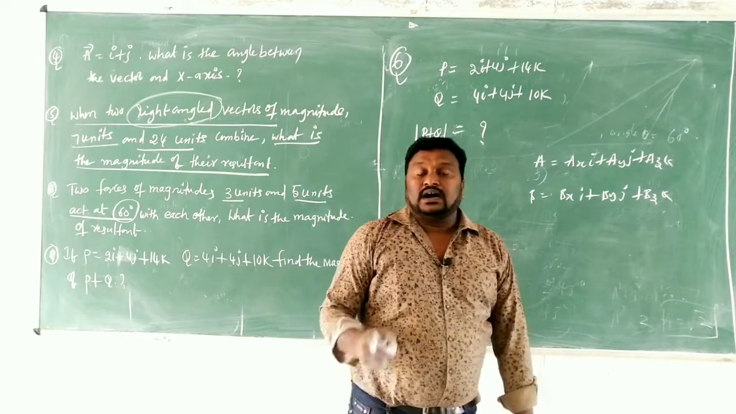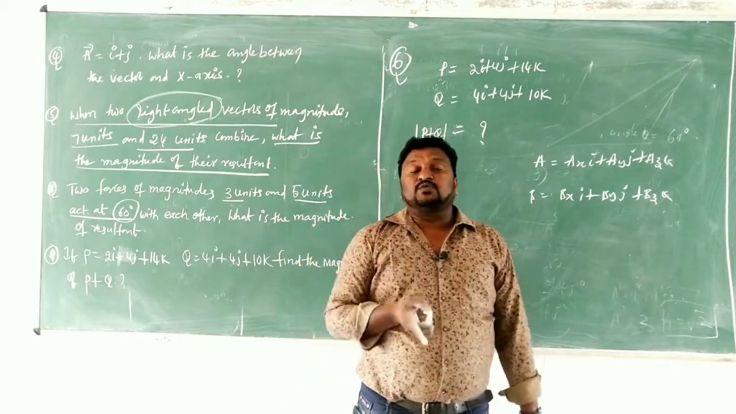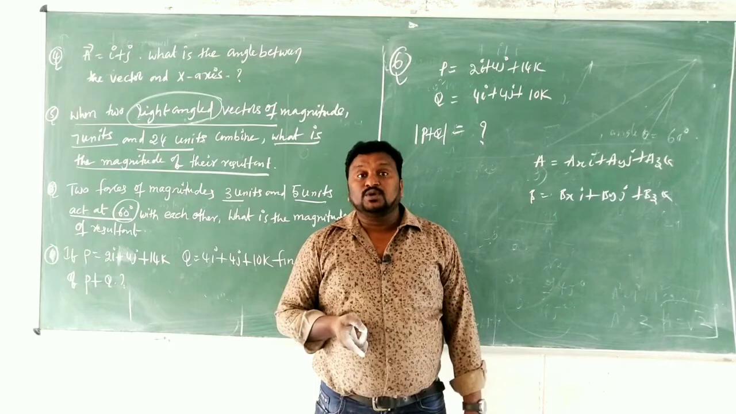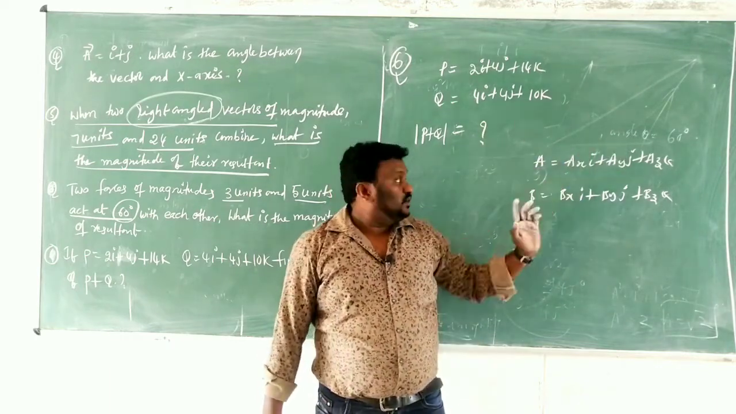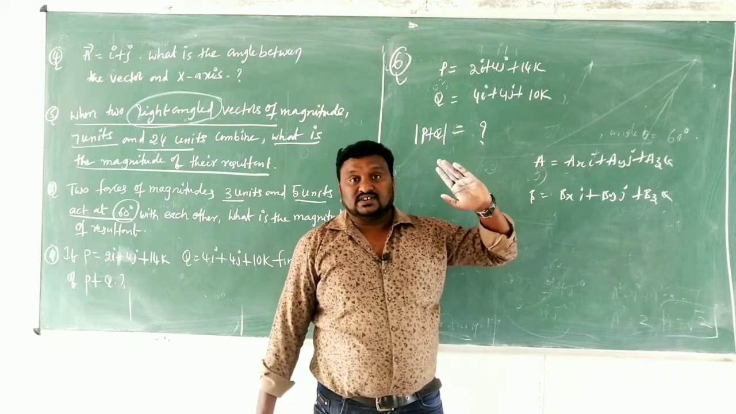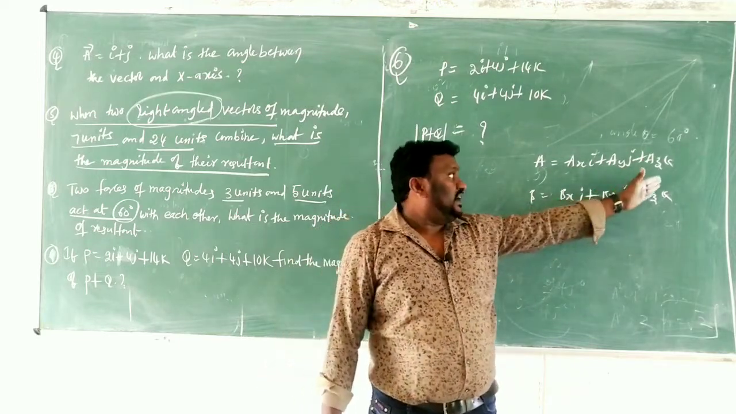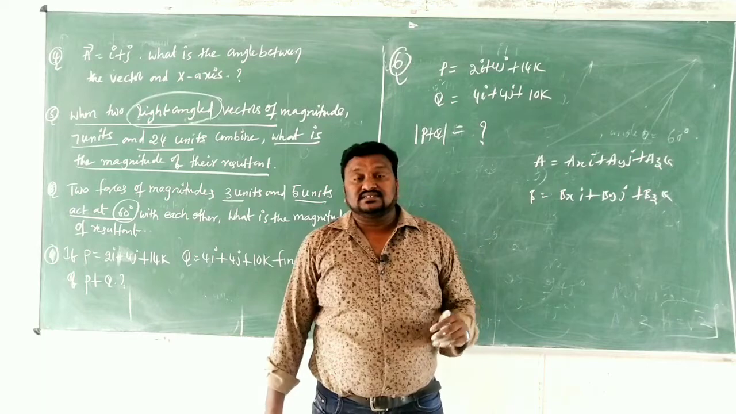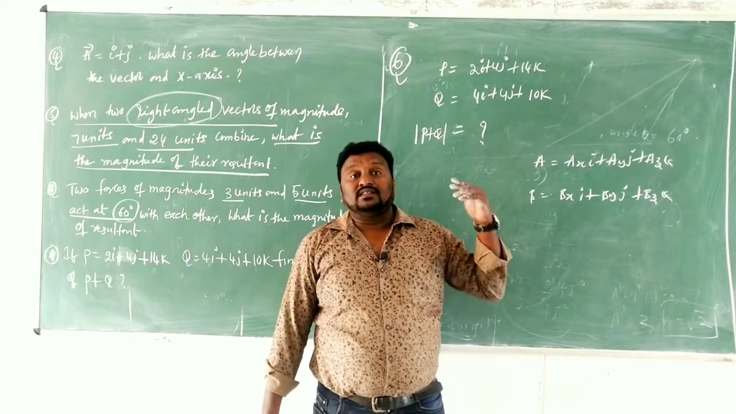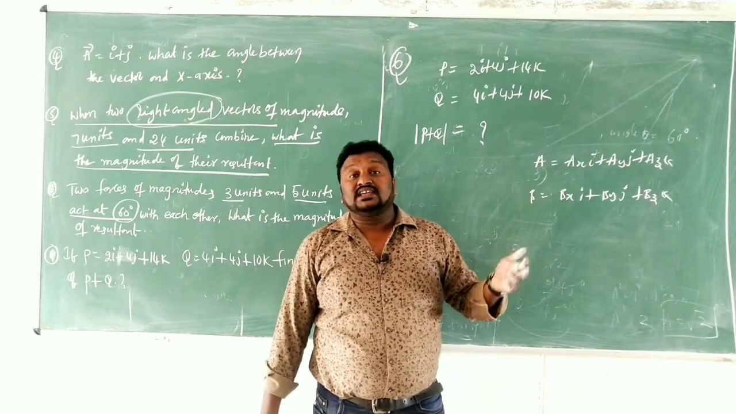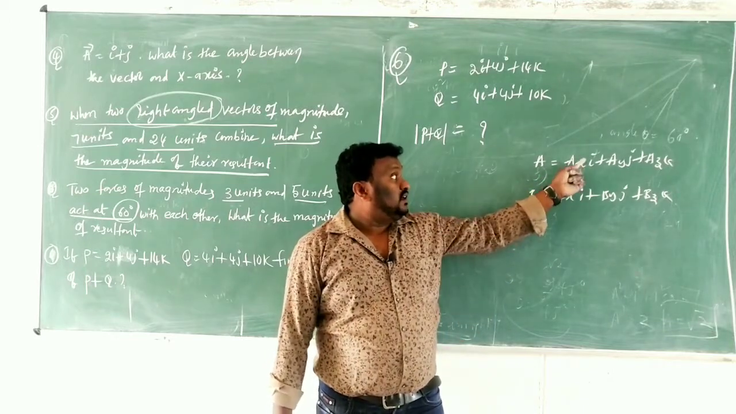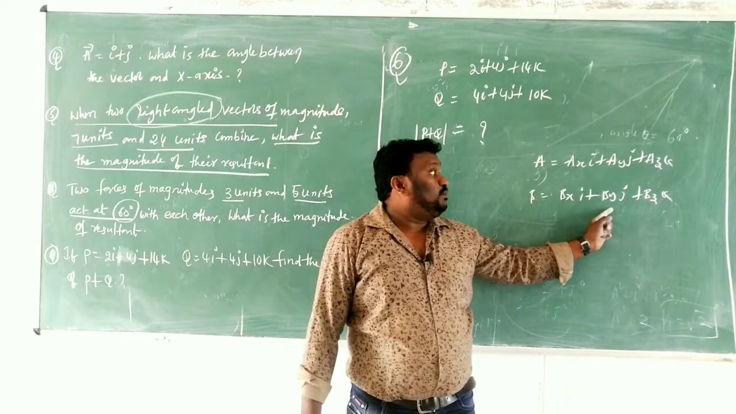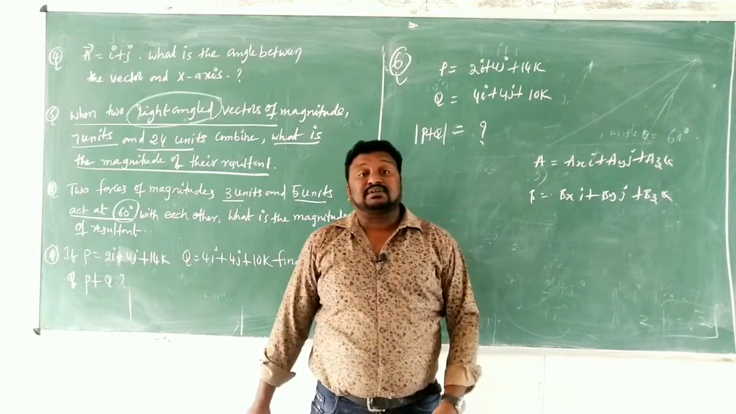Children, I already explained this during the addition of vectors. Here i represents the x-axis, j represents the y-axis and k represents the z-axis. So when we add vectors, we have to add only the i components, j components, and k components separately.